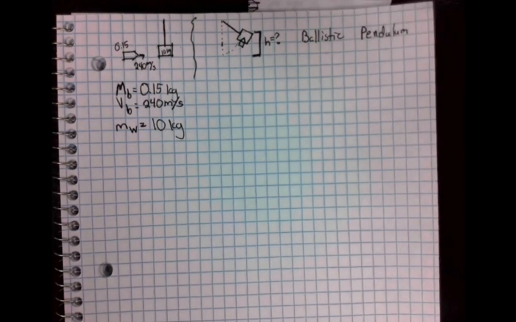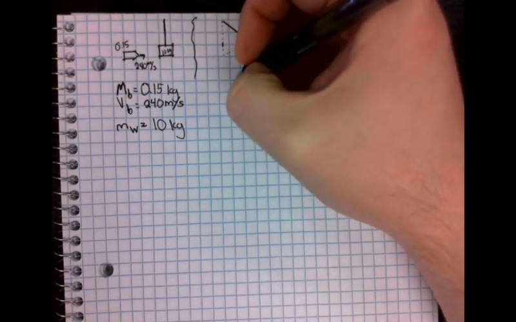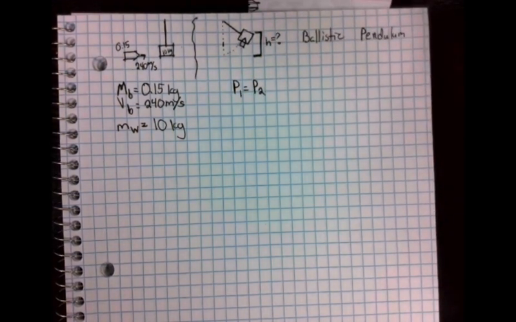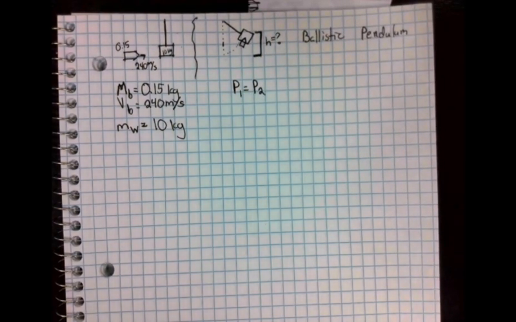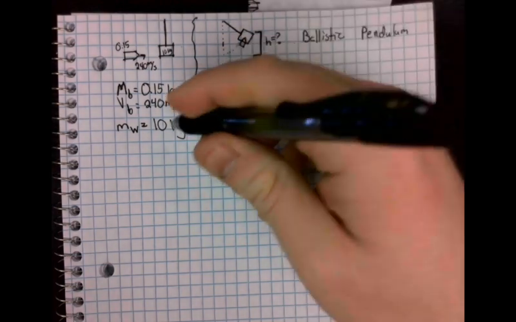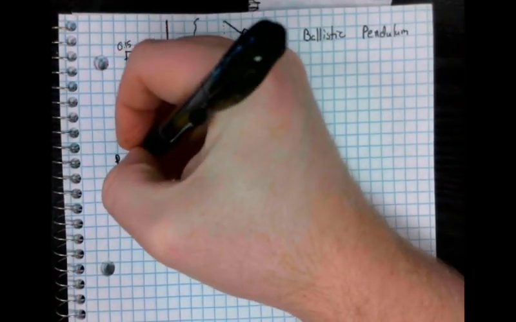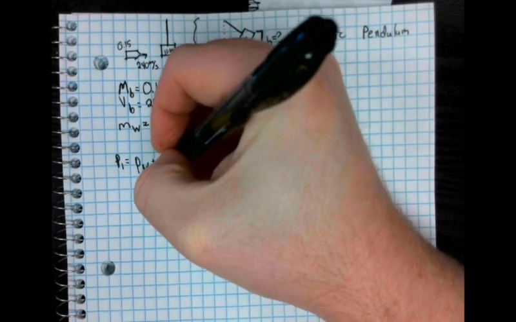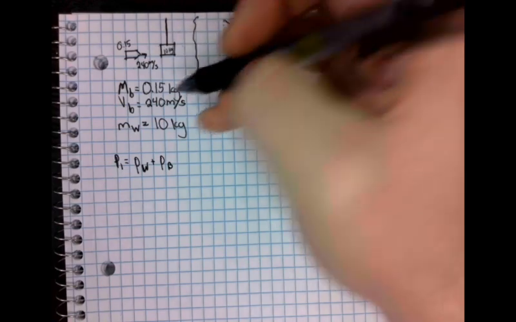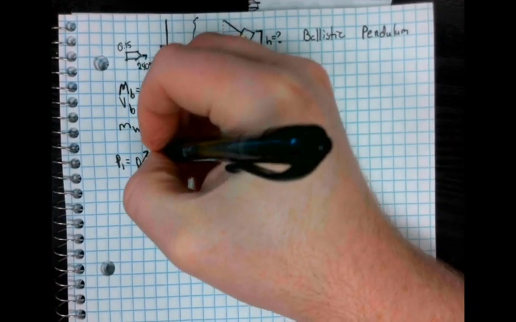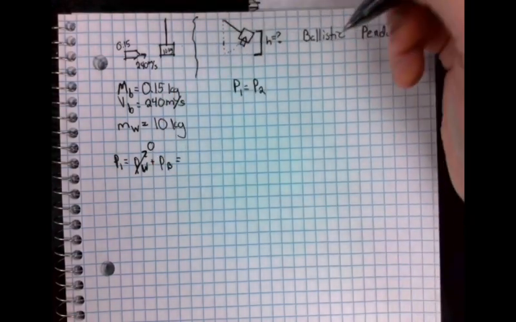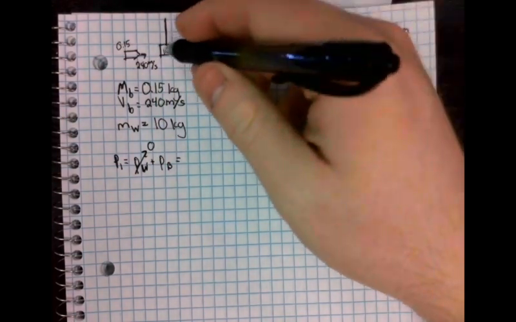So what are we left with? We are left with momentum is conserved, and that's about it. We have to figure out what's going on here with momentum. So we can figure out momentum 1. Our momentum 1 is going to be the momentum of the wood plus the momentum of the bullet, but we know that the wood is stationary, so it's going to go away and that's going to be canceled. So our initial momentum that's being put into the system, PB, is going to be